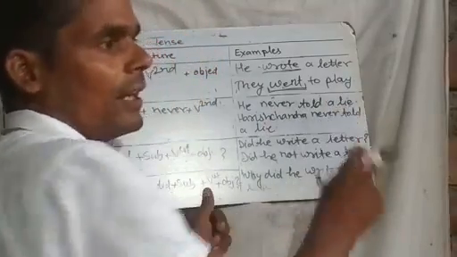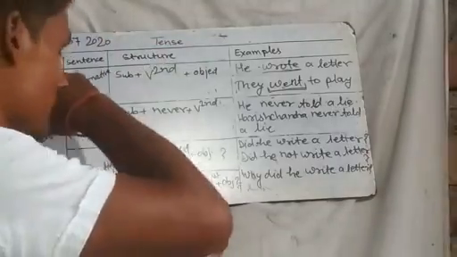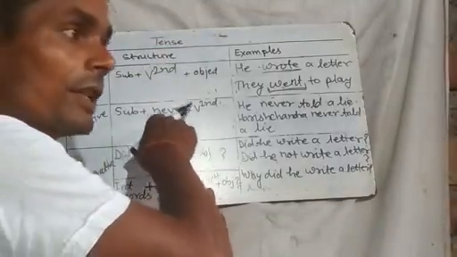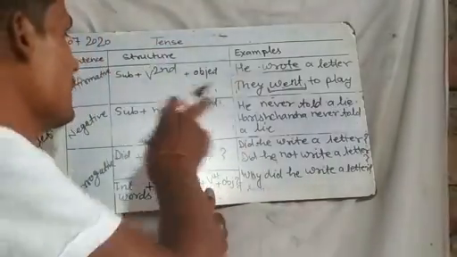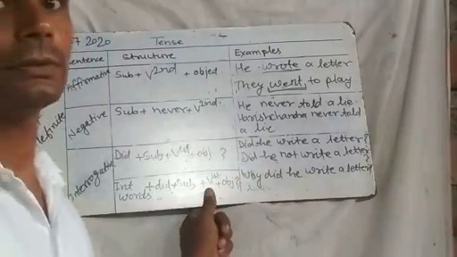Before this I told you that in negative sentence we always use the first form of the main verb, but with "never", right, with "never" we use the second form of the main verb. Okay.